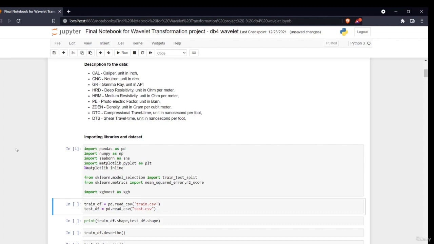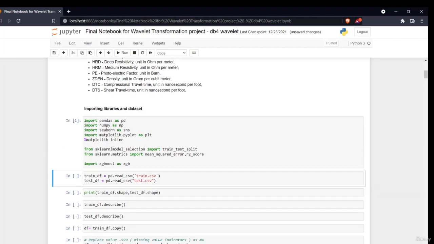But I'll say Jupyter is a more user-friendly IDE, where things are easier, or it basically just depends on the preference. If you like Jupyter, you can use Jupyter, or you can use Colab. It is the same. So now we have imported the libraries.